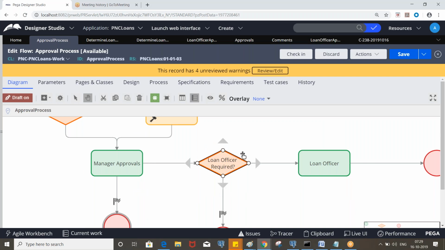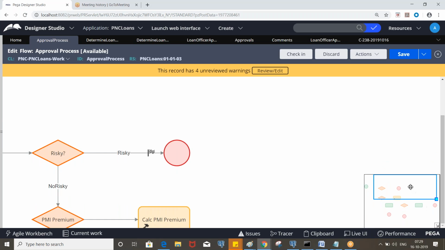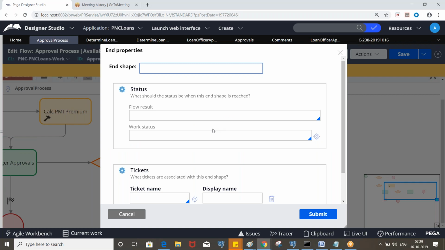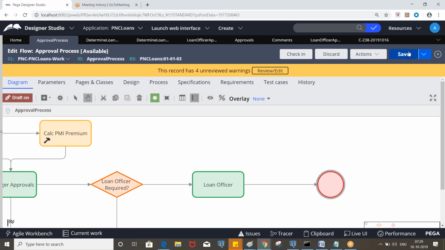If it comes here, that means manager approved, but it doesn't require loan officer approvals. Okay. But here we cannot put status like this, because that depends on the property value, right? So if you put just resolve completed, even if users select rejected, the status will be resolved completed. So it should be based on the approvals property.